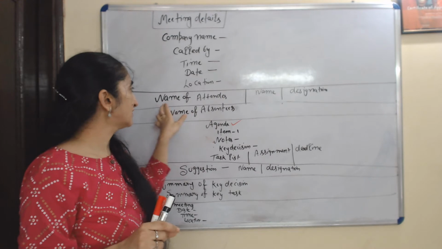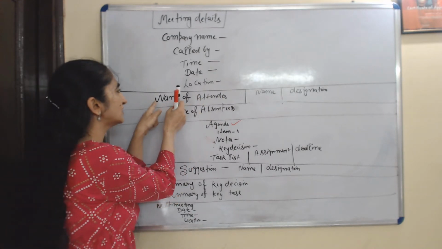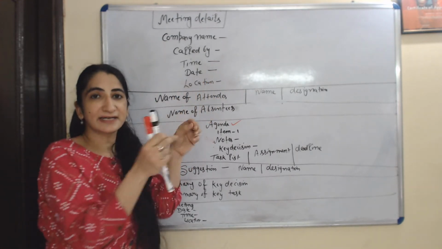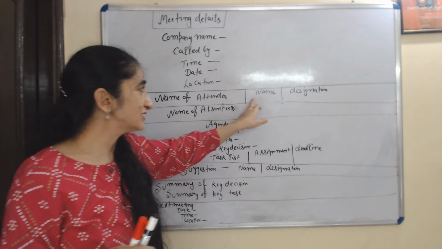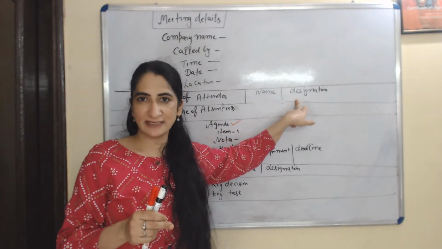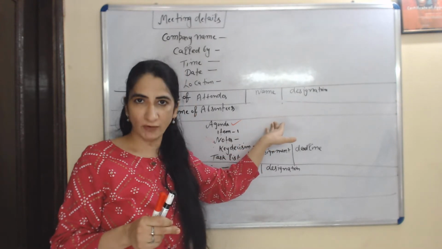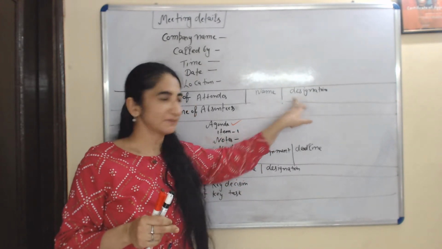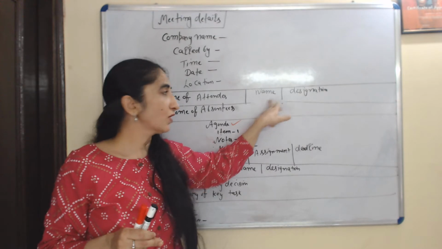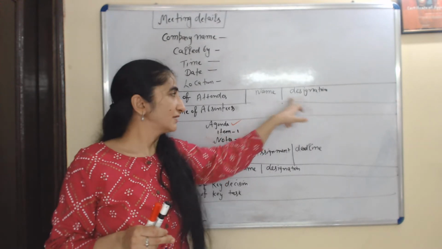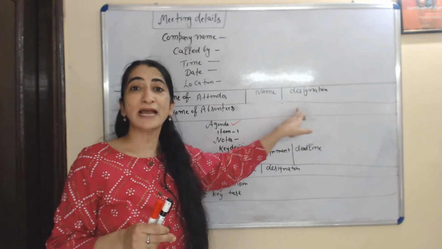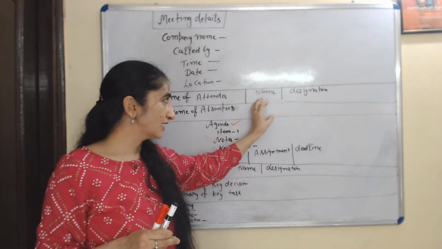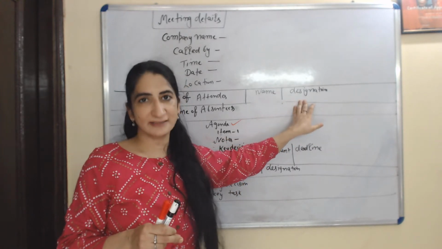Okay, after that you have to mention the names of attendees. Attendees means who have attended the meeting. You have to mention name and designation. You can use table format. For example, Mr. Mohan from the IT department, Mr. Ram marketing manager, Mr. Mohan HR executive. You have to write their name with their designation.